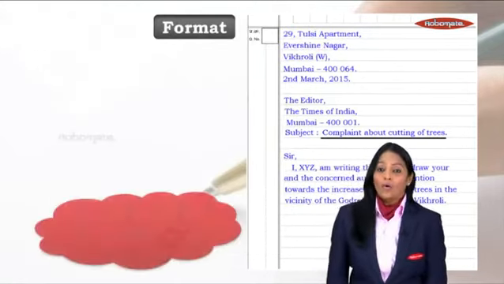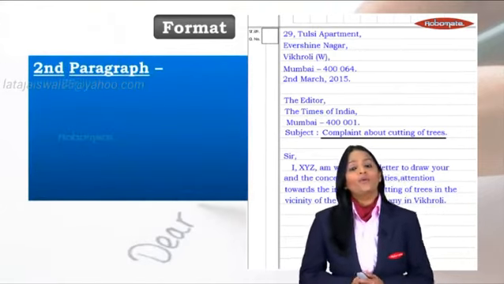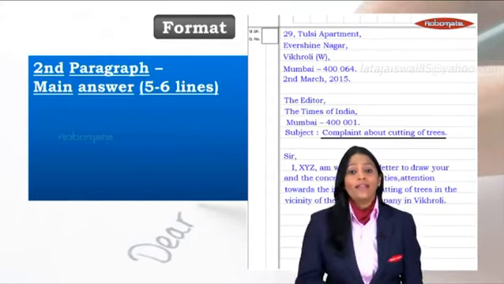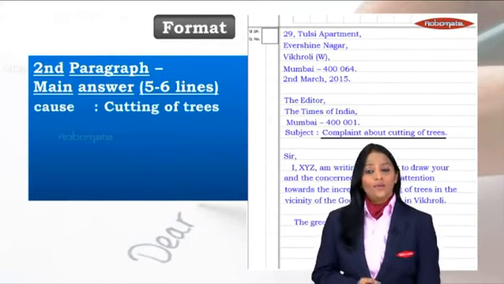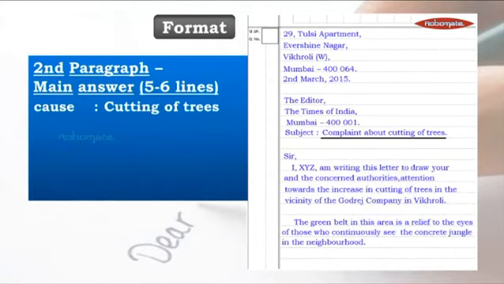Now we go to the next paragraph, the second paragraph, the most important paragraph, because this is where you're going to give the details. So how do we build the second paragraph? We know roughly that the topic is cutting of trees, but how are we going to build the second paragraph? Simple, students, just 3 points to remember. First thing, you will write this in 5 to 6 lines. And the first point that you will deal with is the cause of writing that letter or the cause of the complaint.